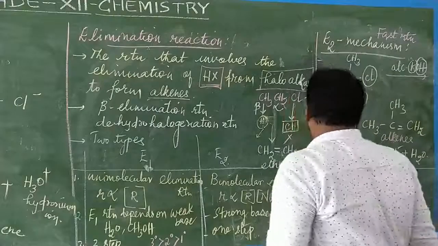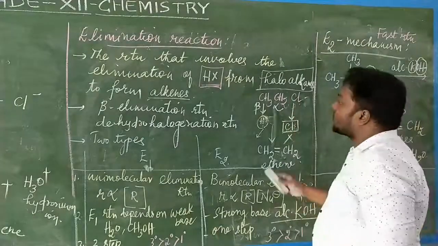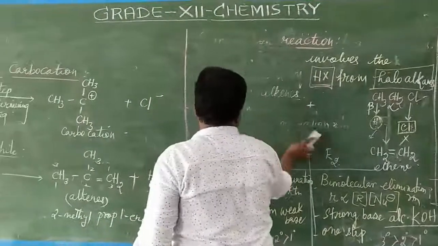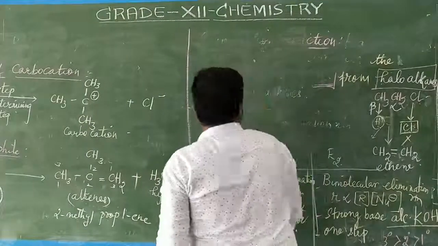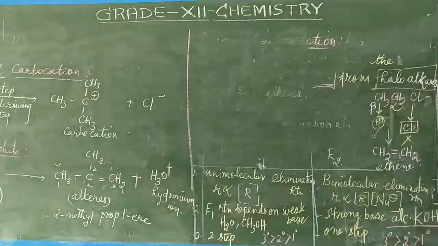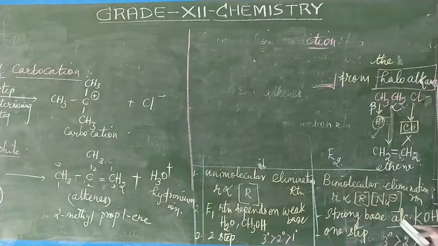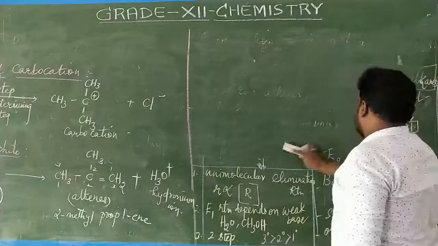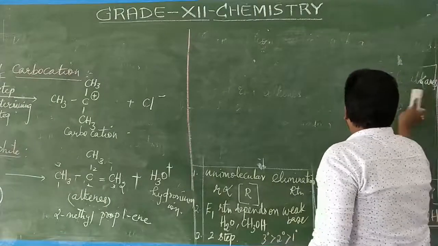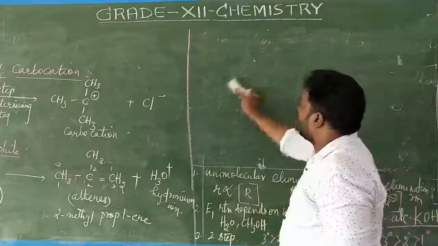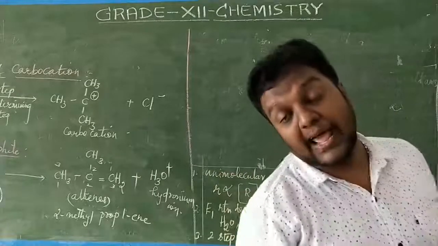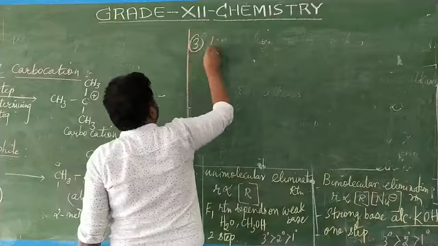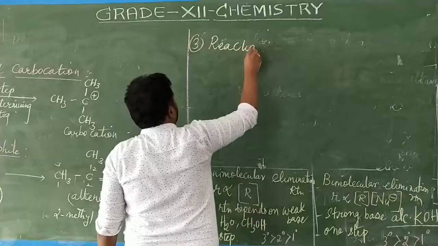Now coming to the last critical property in this chapter of haloalkanes, reaction with metals. Haloalkanes with metal. Victor Grignard, an organic chemist, in the year 1910 he discovered a compound which is called Grignard's reagent. Otherwise it is called methyl magnesium bromide or halides, you can say. So now what is the last reaction? The third reaction, reaction with metals.